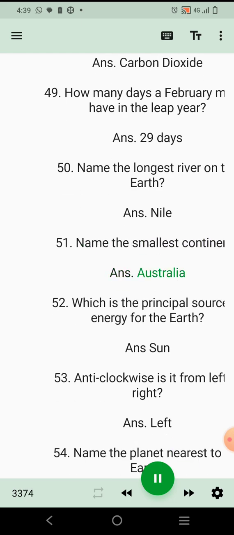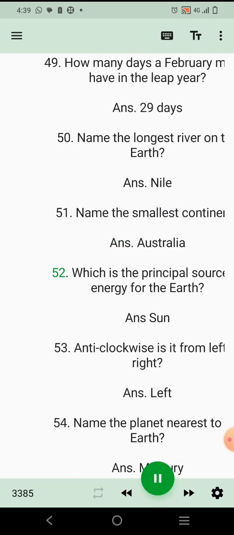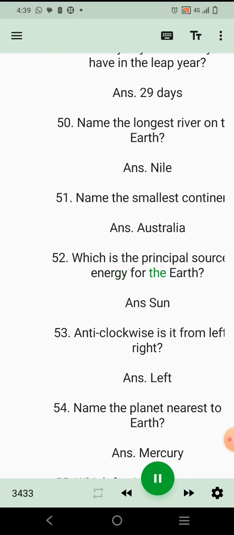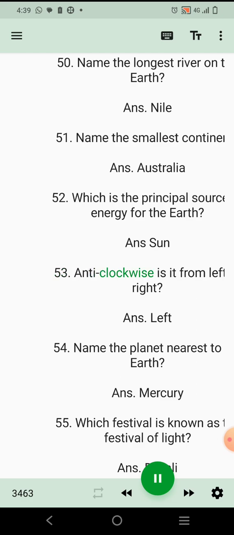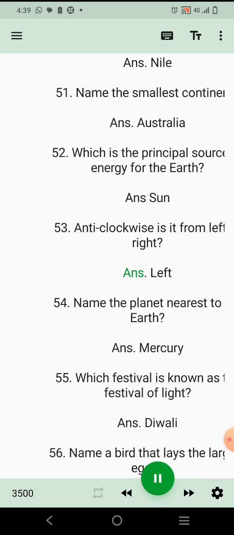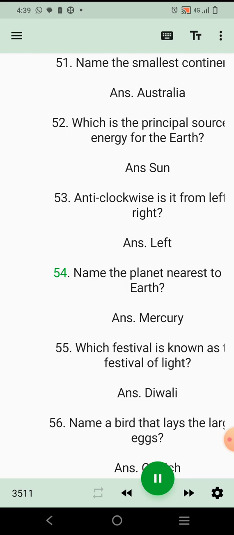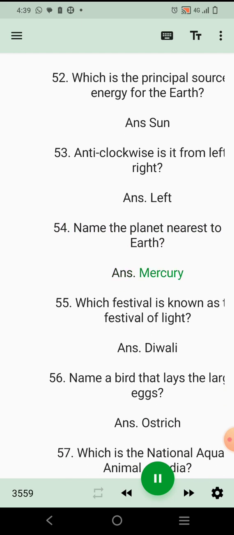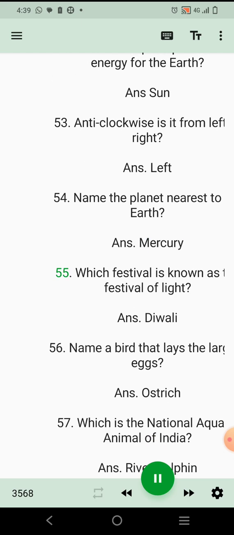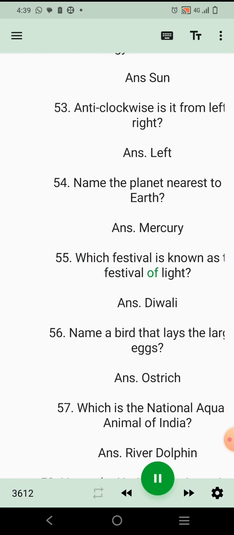Ans. Australia. 52. Which is the principal source of energy for the earth? Ans. Sun. 53. Anti-clockwise is it from left or right? Ans. Left. 54. Name the planet nearest to the earth. Ans. Mercury. 55. Which festival is known as the Festival of Light?